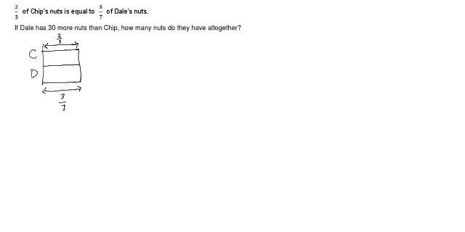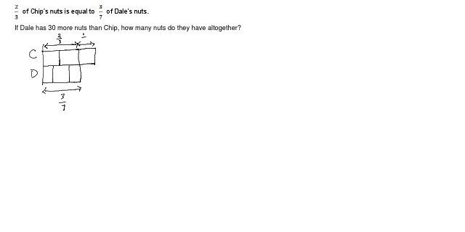Okay, 2 means cut this model into 2 parts. 3 means cut this model into 3 parts. Now, next we need to make this into 1 whole, right? So 1 whole means I add 1/3 more, right? To make it 1 whole.